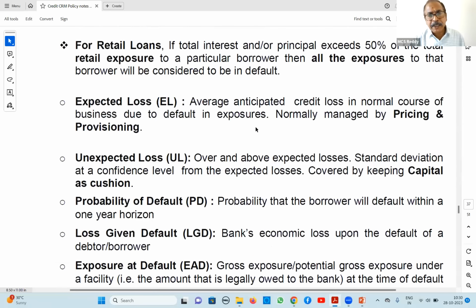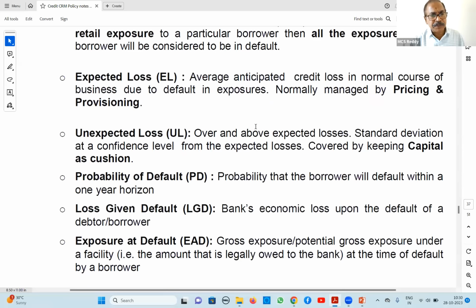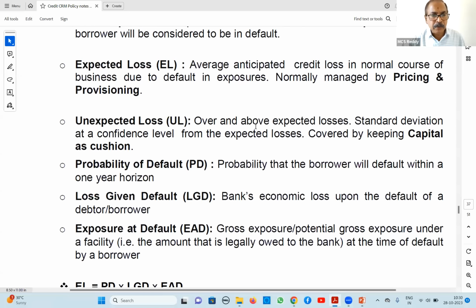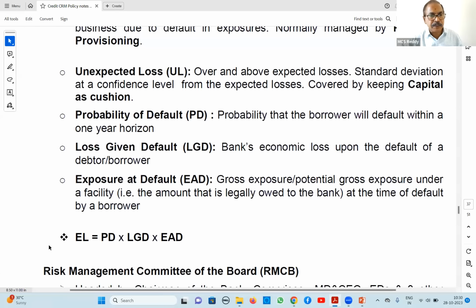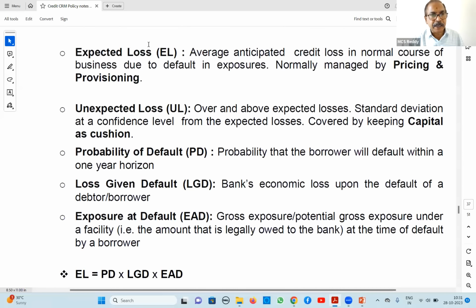Next, expected losses and unexpected losses. First day itself we have seen, we calculate expected losses based on this equation: probability of default into loss given default into exposure at default. After calculation, we cover these expected losses by two things: one is pricing, the second is provisioning. If risk is high, we charge a higher rate of interest; that is pricing.